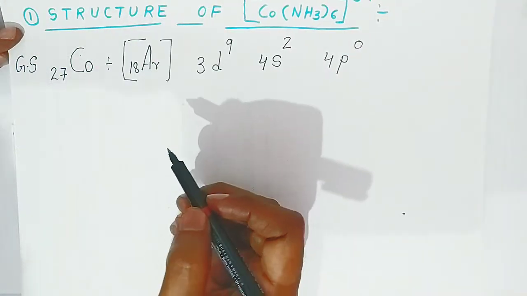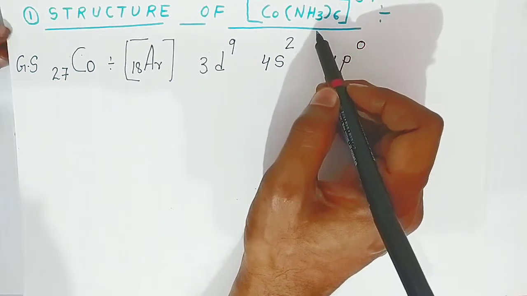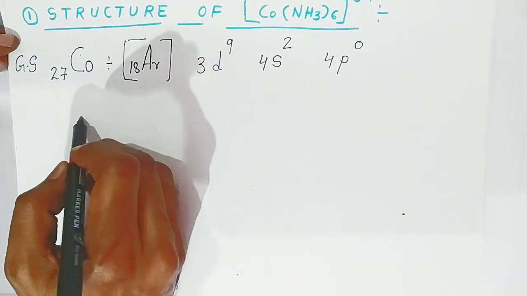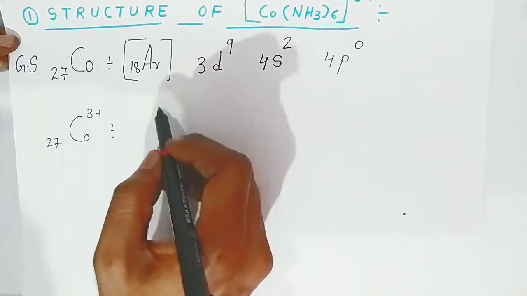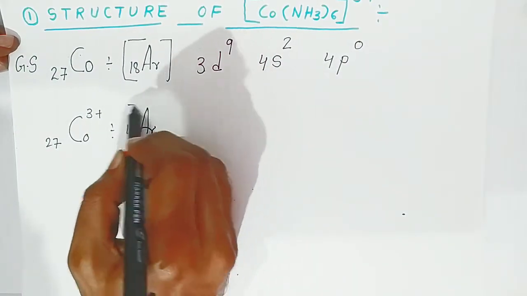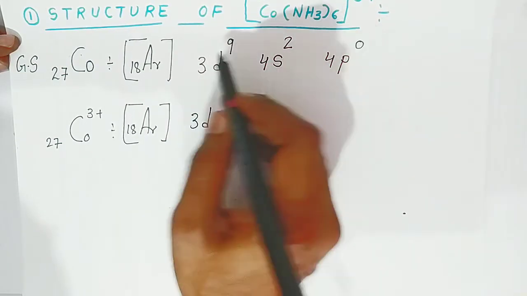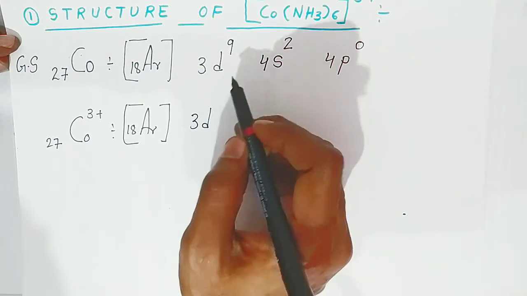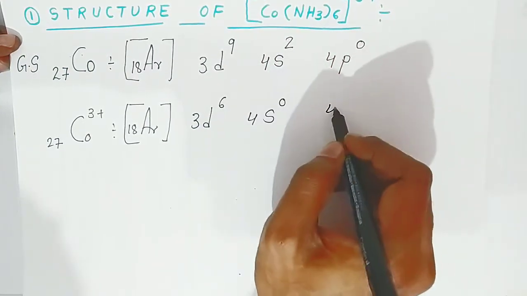Now students, because ammonia is a neutral ligand, cobalt is in the 3+ oxidation state. When cobalt goes to the 3+ oxidation state, what will be the electronic configuration, students? Now the electronic configuration changes to 3d6. Out of 9 electrons, 3 electrons are lost. So it will be 3d6, 4s0, and 4p is already 0.